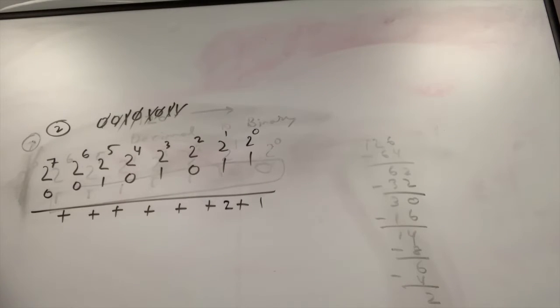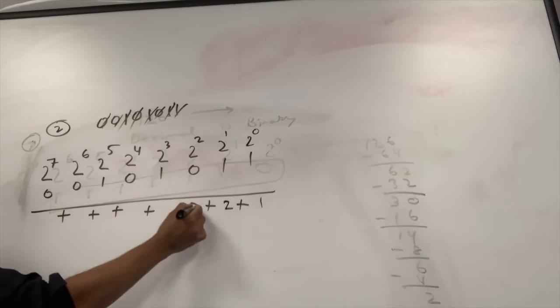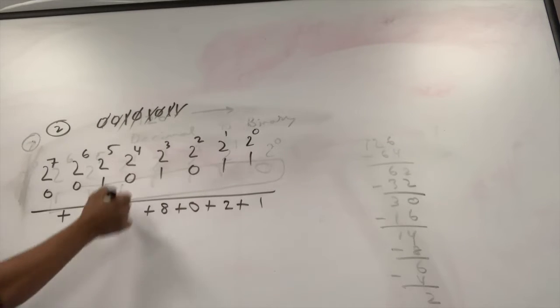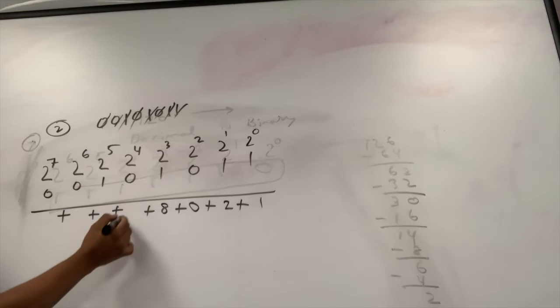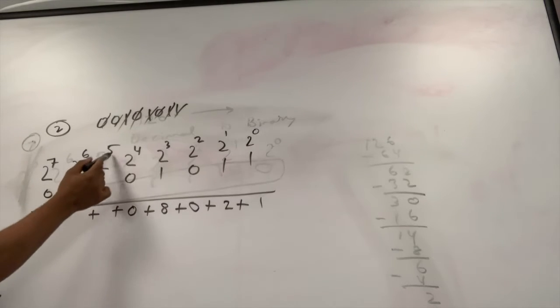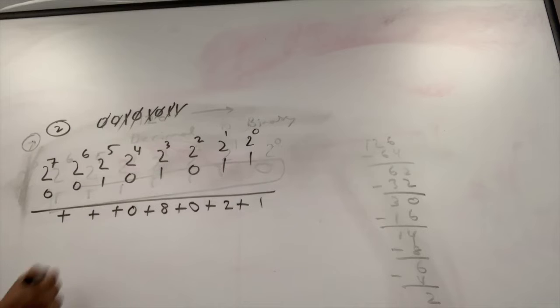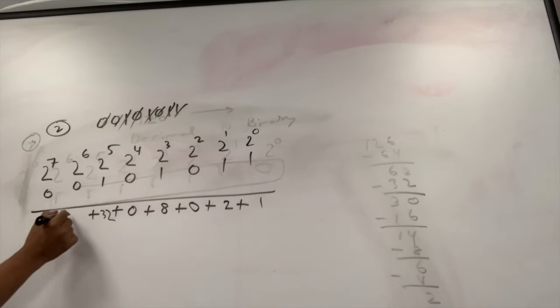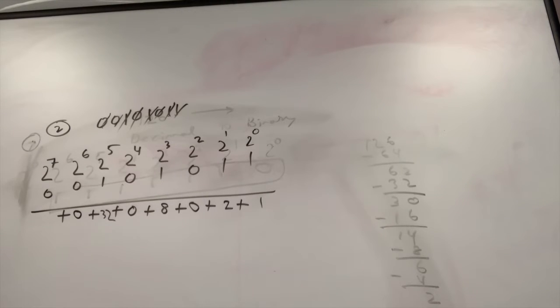What about this one? 4 times 0 is? 8 times 1 is? 16 times 0 is? 32 times 1 is? It doesn't matter. 64 times 0 is? And 128 times 0 is?